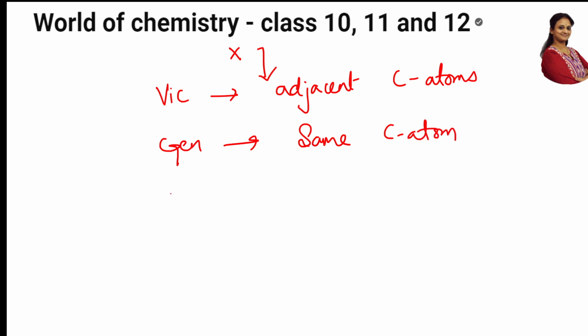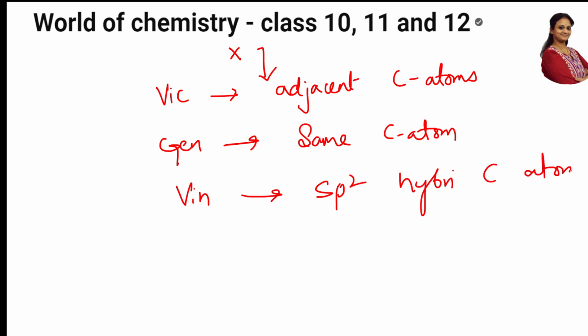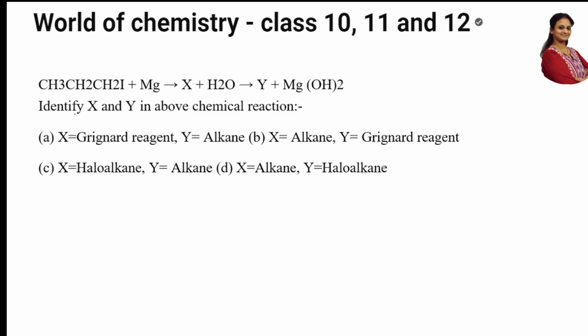If it is vinylic, halogen is attached to an sp2 hybridized carbon atom. Allylic means it is not directly attached to the sp2 carbon, but there is a carbon atom in between. Easy? Easy. Next question.